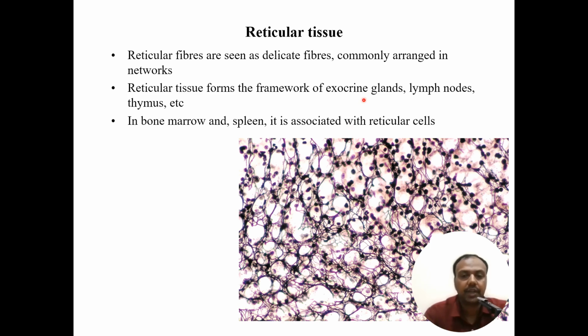Next type is reticular tissue. These form delicate fibers, and they are commonly arranged in networks, something like a fishnet. Reticular tissue is seen in exocrine glands, lymph nodes, thymus, and so on. In bone marrow and spleen, it is associated with reticular cells. So these are the reticular fibers.